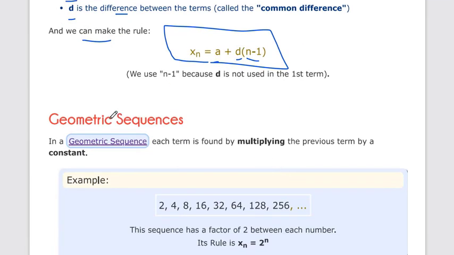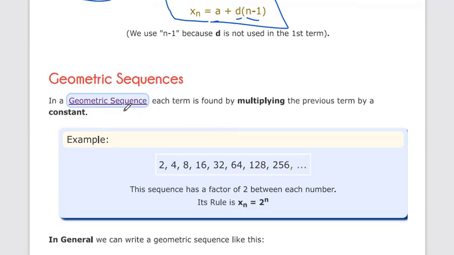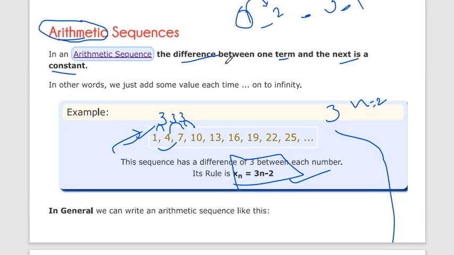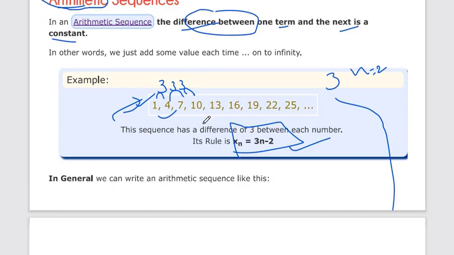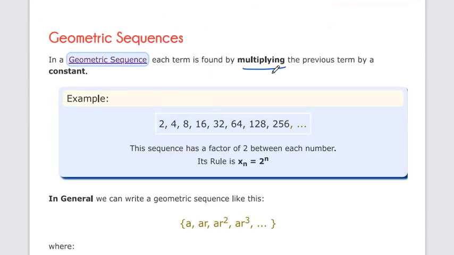Now let's say next our geometric sequence. In a geometric sequence each term is found by multiplying the previous term by a constant. In arithmetic we have to add or subtract, here we have to multiply. Let's say for example 2 into 2 is 4, 4 into 2 is 8, 8 into 2 is 16. Here you can say the sequence has a factor of 2 between each number.